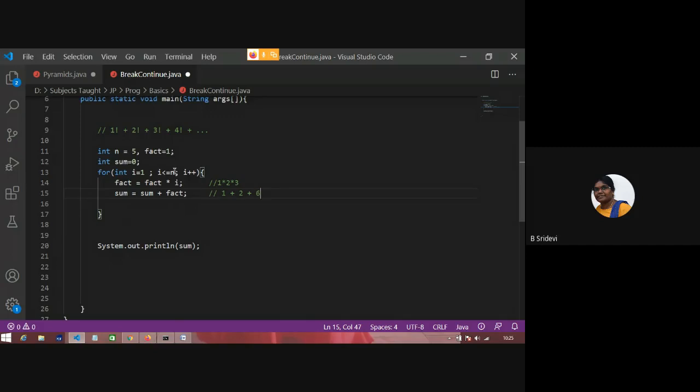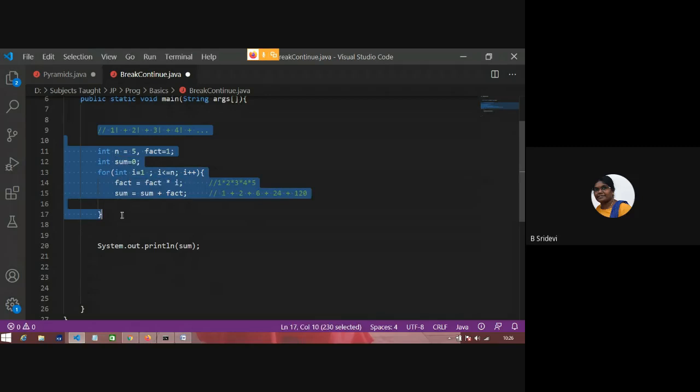Now i becomes 4. 1 into 2 into 3 is in fact. You are multiplying it with 4. Okay. So that thing you are adding to your sum. Clear? And again i becomes 5. Partial factorial will become into 5, that is 120. That is added here. Okay. You can print the sum. Clear? You have reduced a lot of multiplication by doing the series in this way.